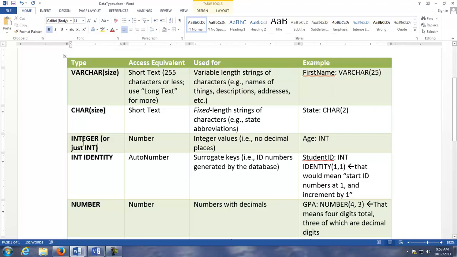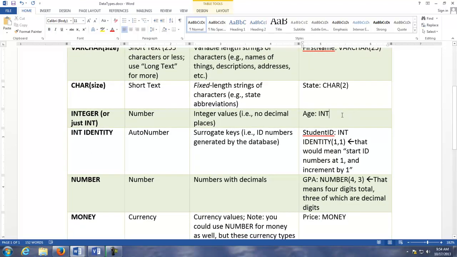Okay, and then integer, that's fairly self-explanatory. If you have a number with no decimal place, positive or negative or 0, you can use integers. That might be good for like age or even quantity. That's another integer type of scenario. For integer you could write out the word integer or just put int, probably just put int, especially if you're going to be modeling these in Visio. You'll see your Visio models are going to get very crowded very quickly. So we need to conserve space to try to fit everything in.